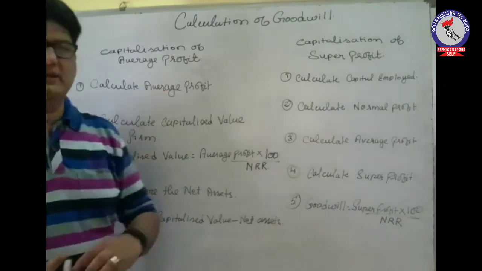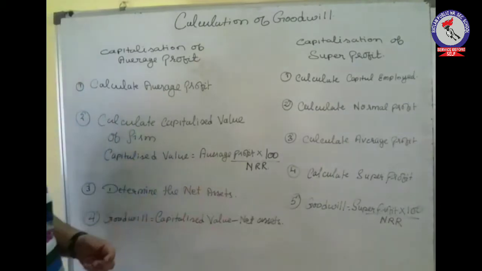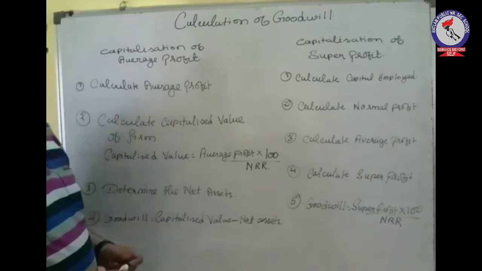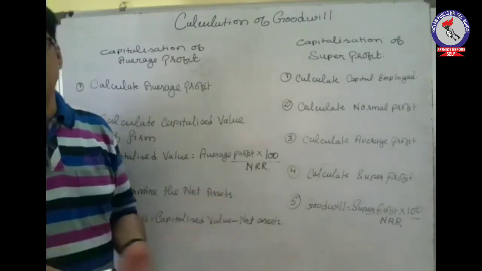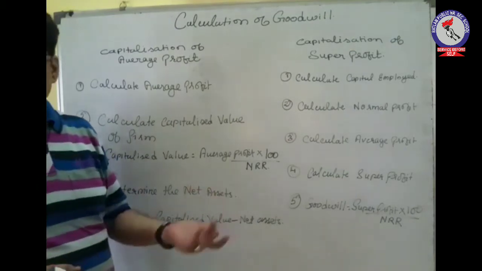So when we are talking about the calculation of goodwill by the capitalization of average profit, what we have to do first? First we have to calculate the average profit, and calculation of average profit will take place in the same manner what we have gone through.